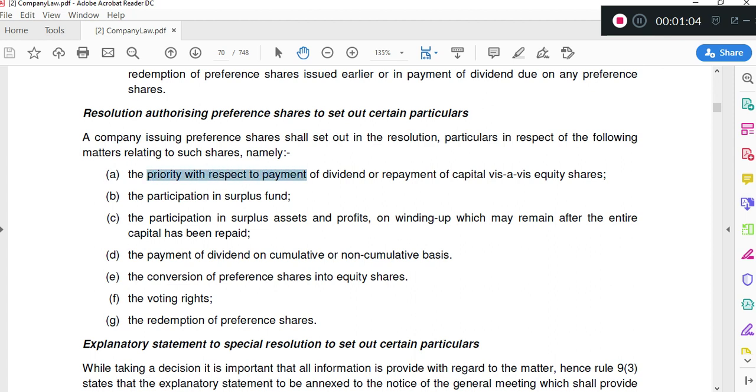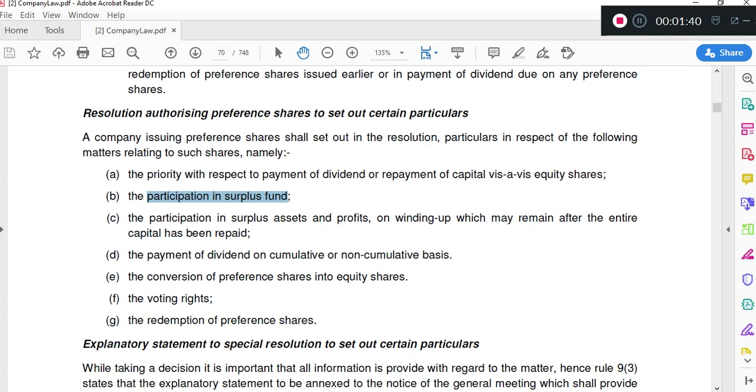Priority with respect to payment of dividend, participation in surplus fund. So basically we just have to mention which type of preference shares we are going to issue. I hope you are aware of the types: convertible, non-convertible, then redemption period. Now it is restricted to 20 years, so we have to mention within how many days we are going to redeem the shares. Participating or non-participating, cumulative, non-cumulative. So the type that the company is willing to issue, that details we have to disclose in the resolution.